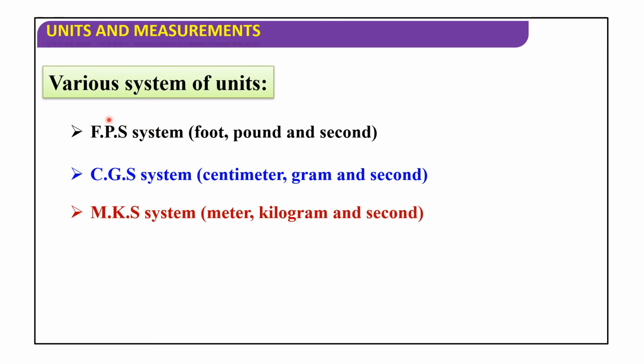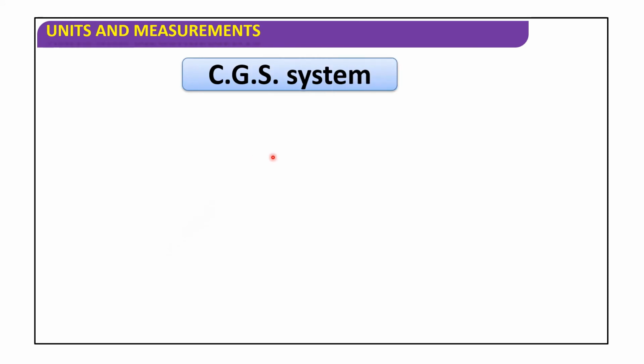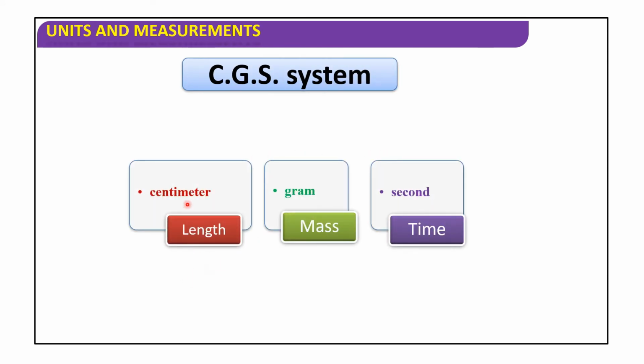In the CGS system, the unit of length is centimeter, the unit of mass is gram, and the unit of time is second.